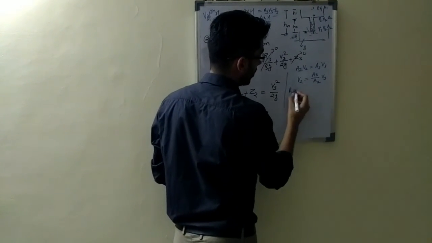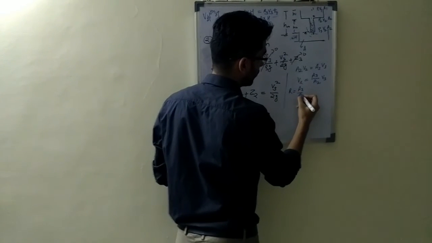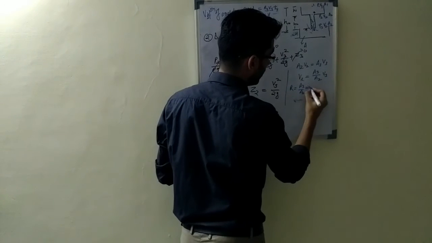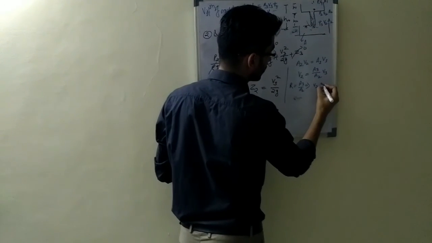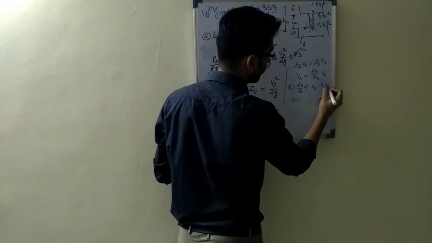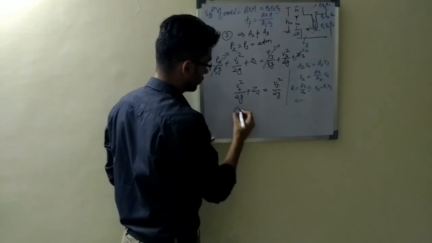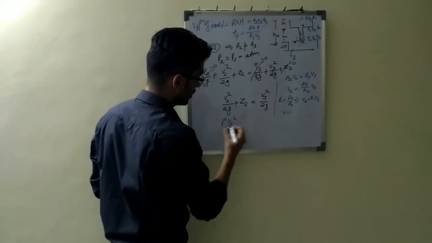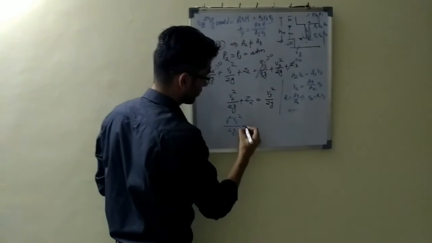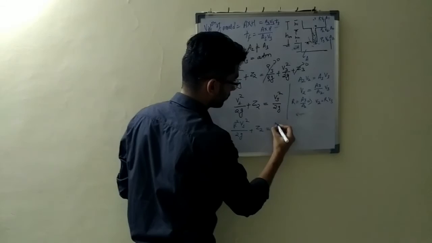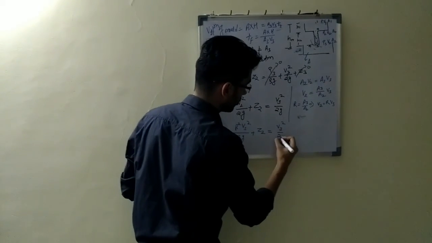Area ratio R is equal to A3 upon A2. So what will I get? I'll get from here V2 is equal to R into V3. I'll put it here: R square V3 square upon 2g plus Z2 is equal to V3 square upon 2g.